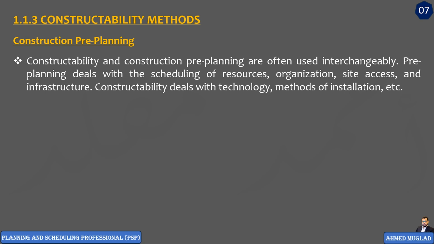Construction pre-planning is also when you plan to get the best value from the project resources, by making a good resource allocation plan to minimize the project cost or select the effective construction method. It is also the coordination effort before we start construction to get everything ready, to get a clear vision of the work methodology and sequence and all of these things. These are examples of construction pre-planning.